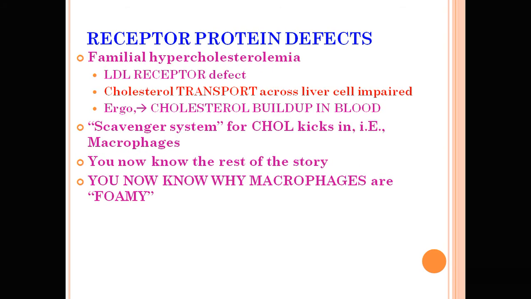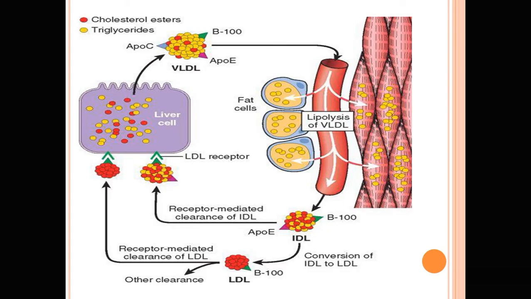A receptor protein defect occurs in the case of familial hypercholesterolemia. So with an LDL receptor defect, cholesterol transport across the liver cell is impaired, which leads to cholesterol build-up in the blood and a very high level of cholesterol in the blood. So it is called hypercholesterolemia. This is how hypercholesterolemia develops: the pathway of cholesterol metabolism from the liver cells, the VLDL, and then the lipolysis of the VLDL in the muscle and blood vessel. Further, IDL is released, and then the low density lipoprotein, which binds with the liver through the LDL receptor.